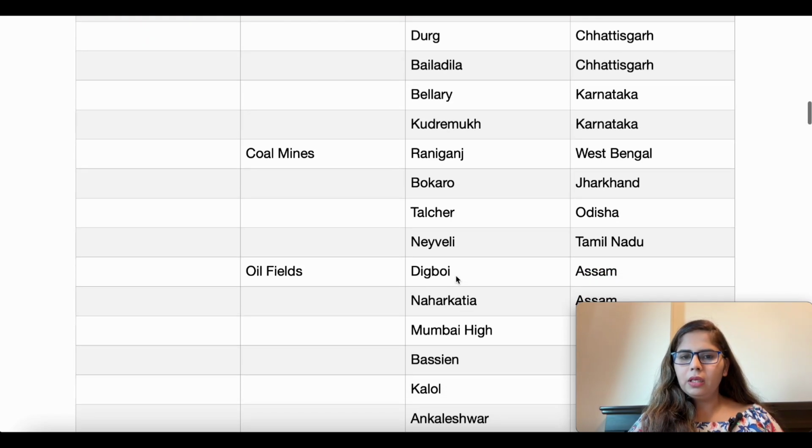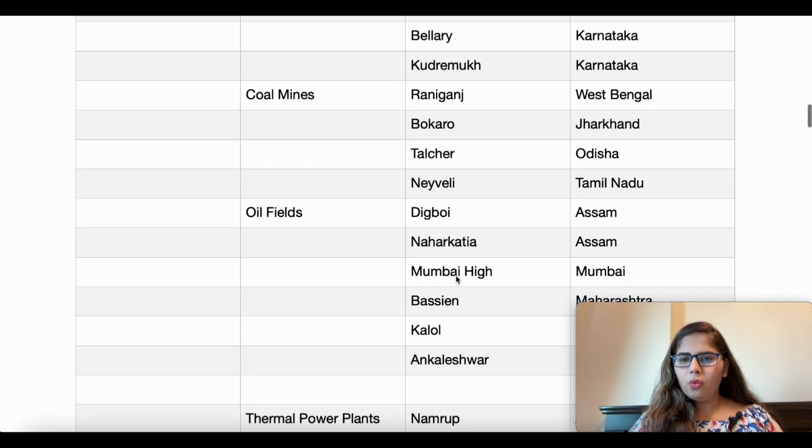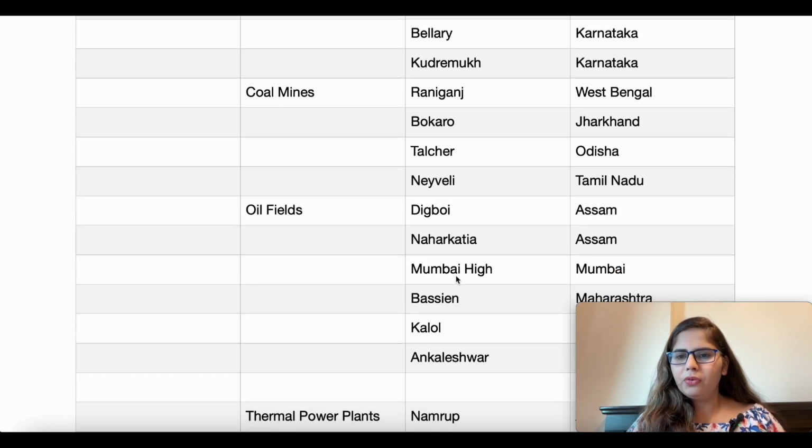Now we will see the coal mines. The coal mines we have are in Raniganj. Raniganj is located in West Bengal. Then again we have Bokaro, which is in Jharkhand. Then we have Talcher, which is in Odisha. Then Neyveli, which is in Tamil Nadu. These are our coal mines.